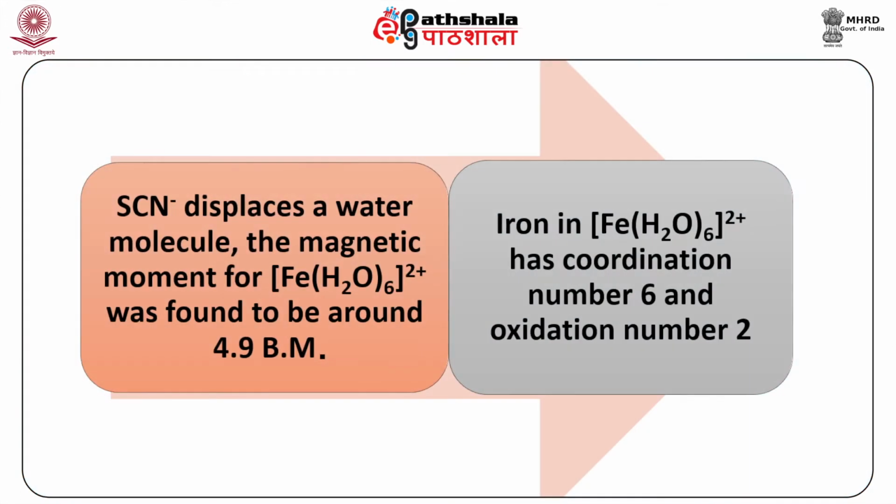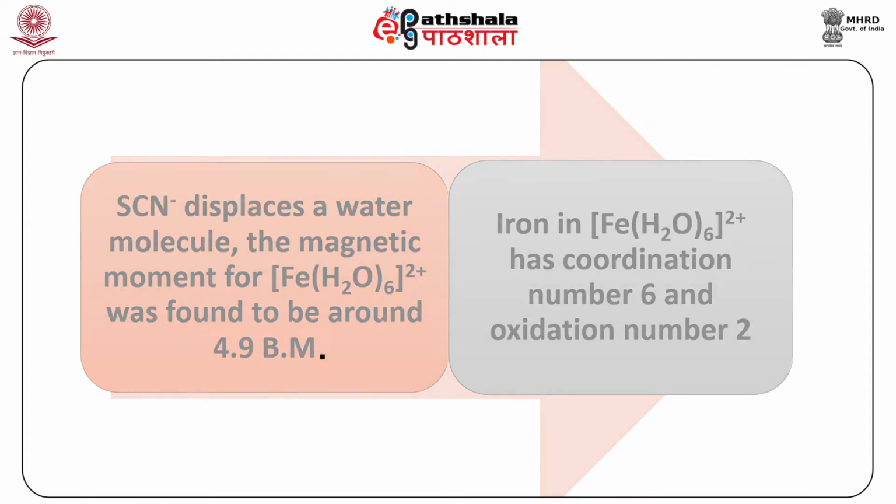In the example, thiocyanate ion displaces a water molecule. The magnetic moment for [Fe(H2O)6]2+ was found to be 4.9 Bohr magneton. Iron in [Fe(H2O)6]2+ has coordination number 6 and oxidation number 2.